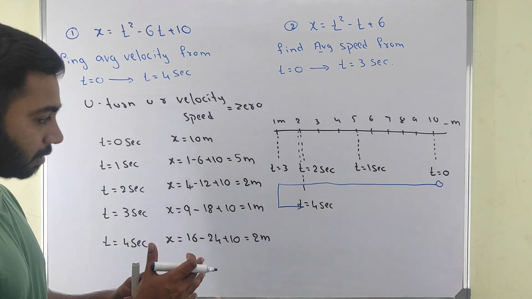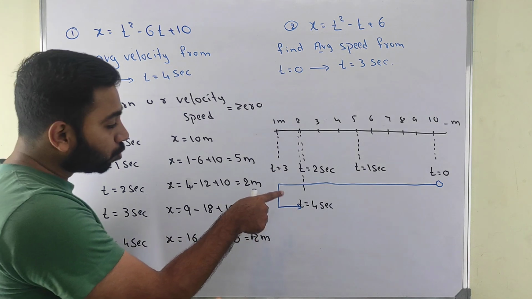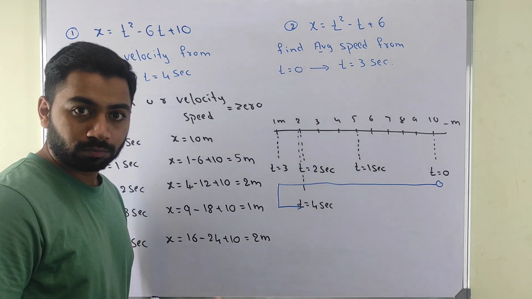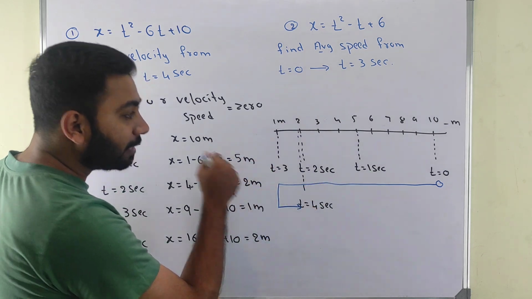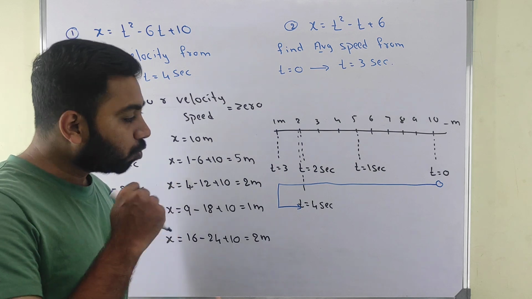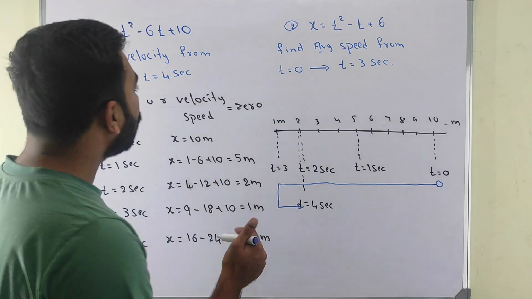So here, sir, how did you know to make this point the only turning point? Sir, you just took it like this, okay, we agree. How do you know this point is the only turning point? How to know that this point is the only turning point? Now, it's so easy to know.